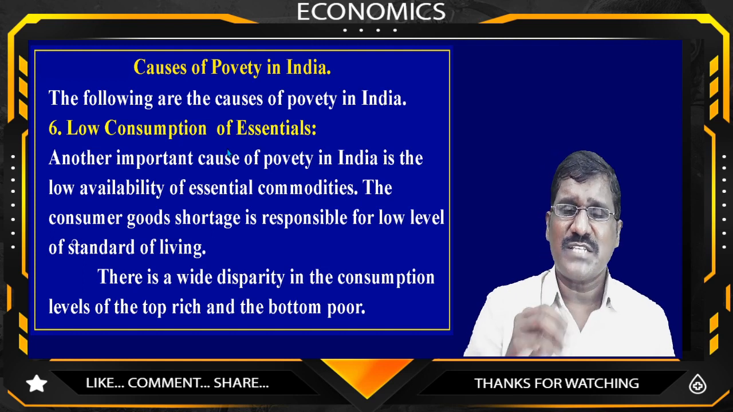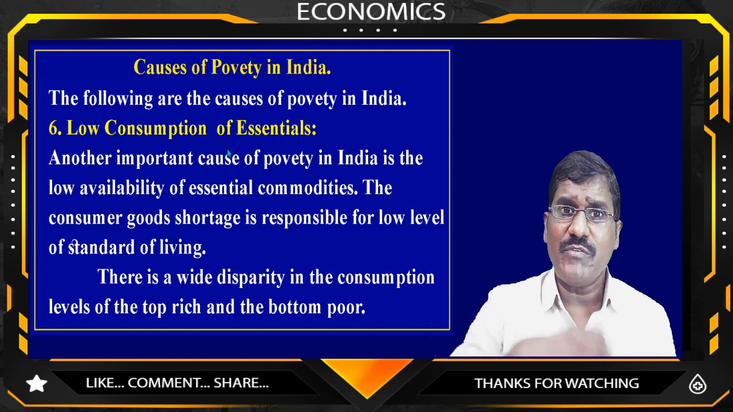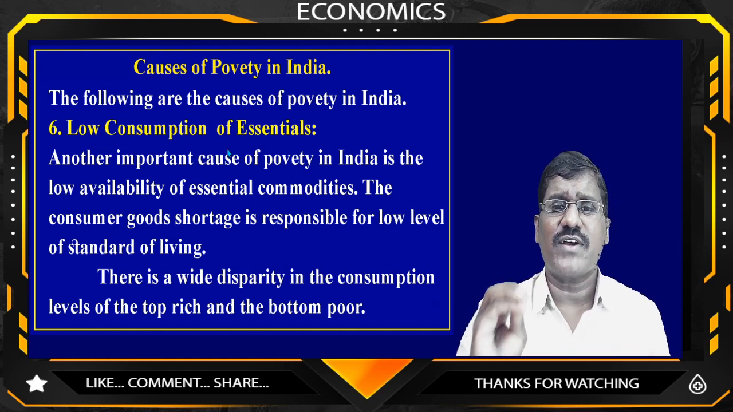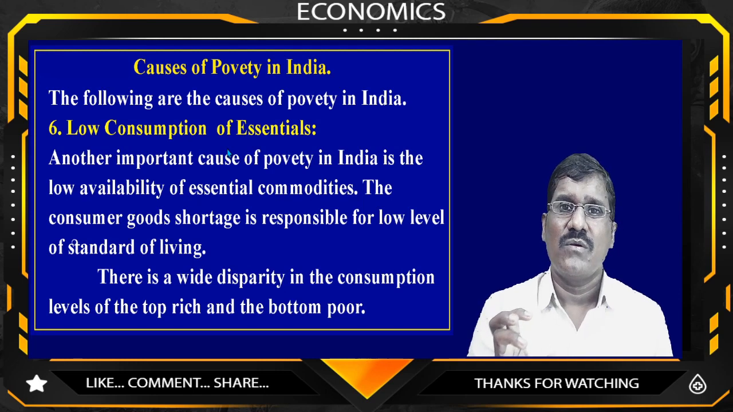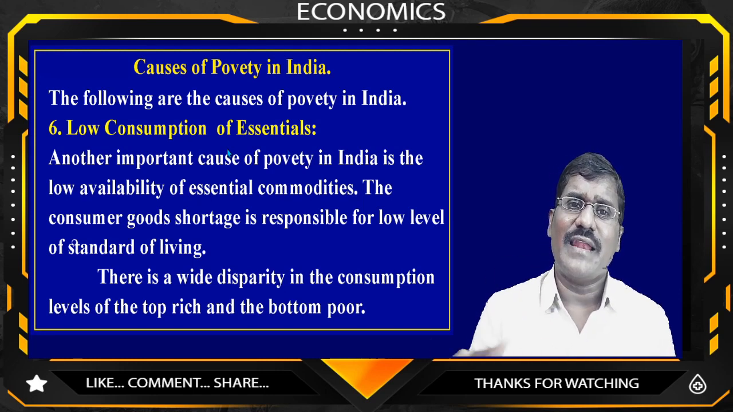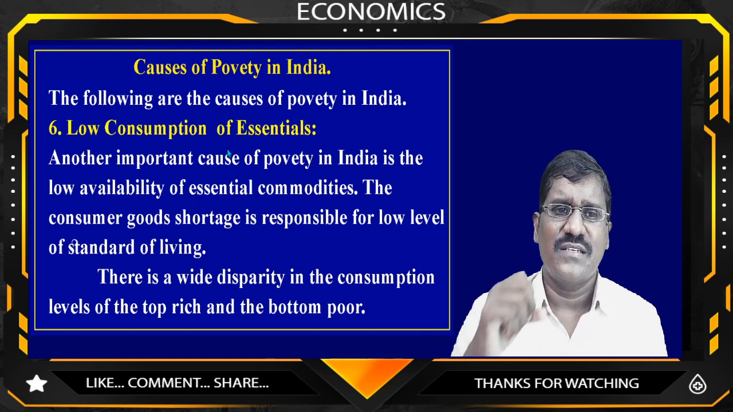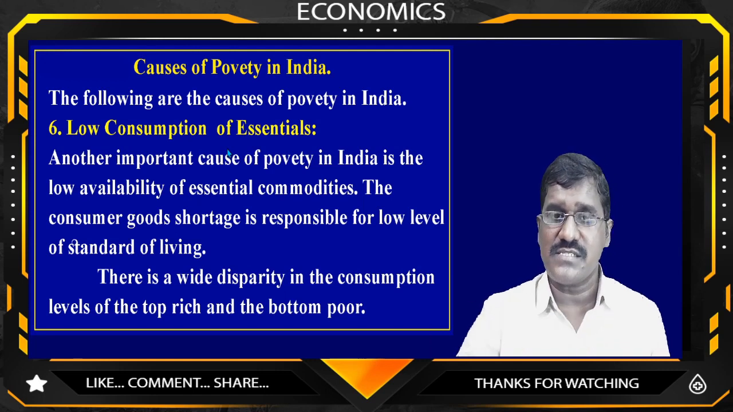Isn't it? Whose expenditure is very high? The people who are getting more income, their expenditure will be more. The people who are getting a low level of income, how can they increase their expenditure? It is never possible. That's why, out of their low level of income, they are not getting their essential needs. Essential things means low consumption of essentials. This is also one of the causes.